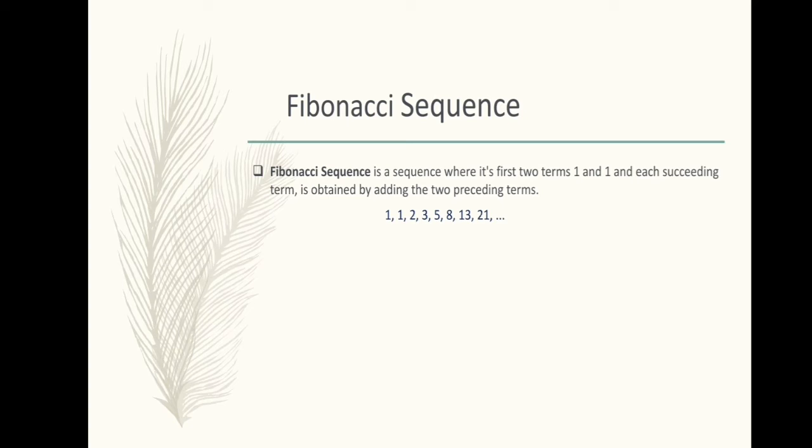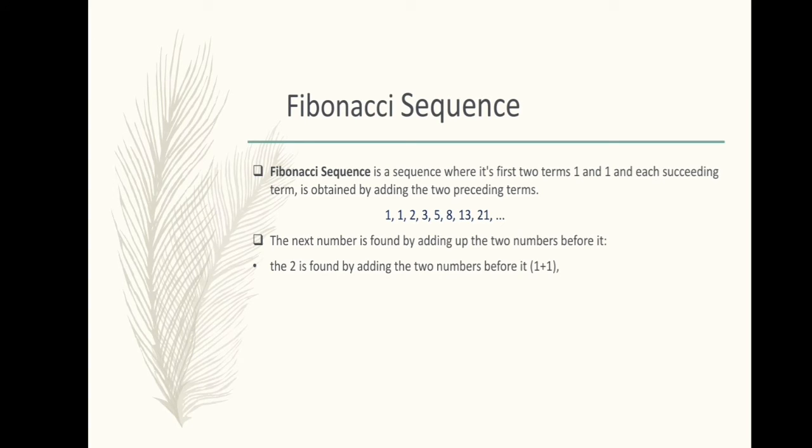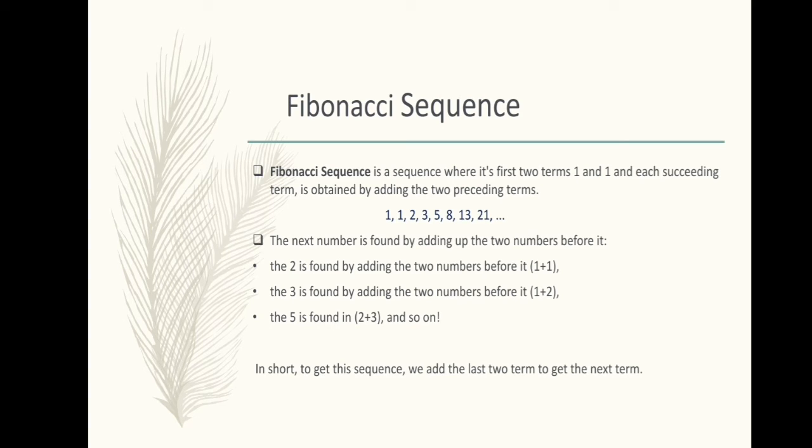So what do we mean by adding the two preceding terms? The next number is found by adding up the two numbers before it. So for example, the third term, which is 2, is found by adding up the two numbers before it, which is 1 plus 1. The fourth term, which is 3, is found by adding the two numbers before it, which is 1 plus 2. And the fifth term, which is 5, is found by adding the two numbers before it, which is 2 plus 3, and so on. So in short, to get this sequence, we add the last two terms to get the next term.